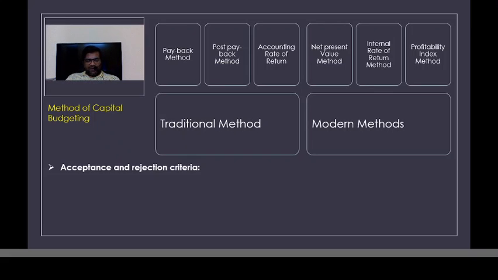So in case of individual investment proposals, if the NPV is positive, if it is more than 0, you accept. If it is less than 0, you reject. If it is exactly 0, then in that case you have to decide whether you should go for it or you don't want to. But in case of mutually exclusive proposals, in case you have 2 or more investment proposals, in that case what happens? You have to select the investment proposal which has a higher NPV.